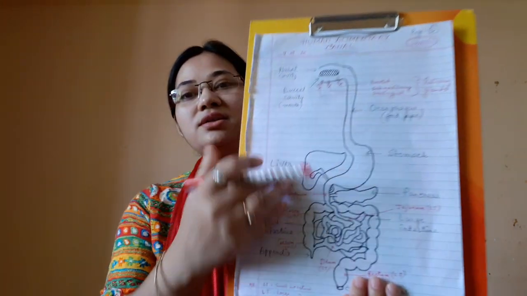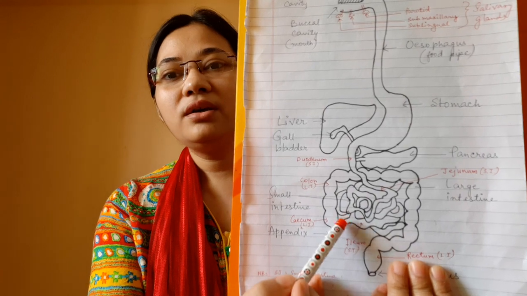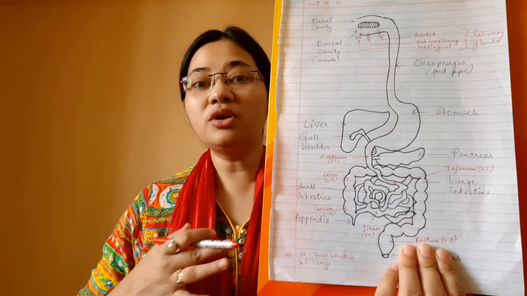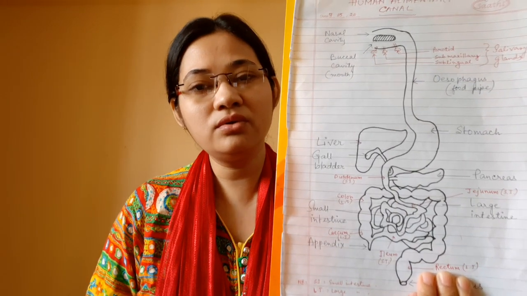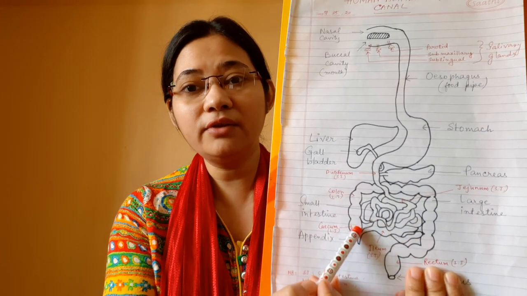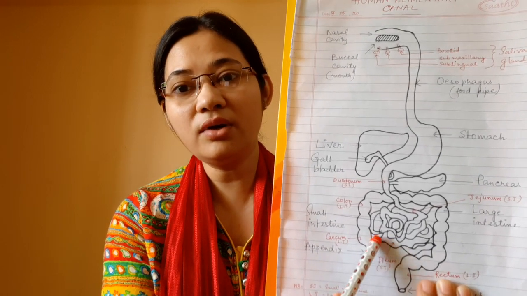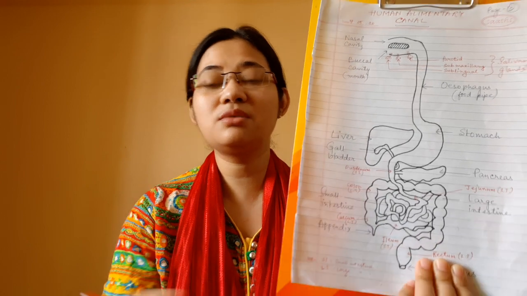Now in the small intestine, maximum absorption and digestion takes place. Then the food reaches the next stage. Now the food is totally alkaline in nature and all the important substances have been digested. They have passed into the blood, and from blood they have gone to the individual cells. Now the unwanted food, the food which is not digested by the body, passes to the large intestine to be expelled, that means to be removed out of the body.